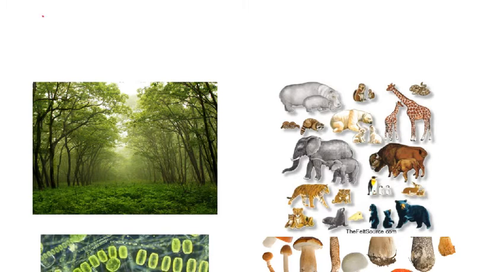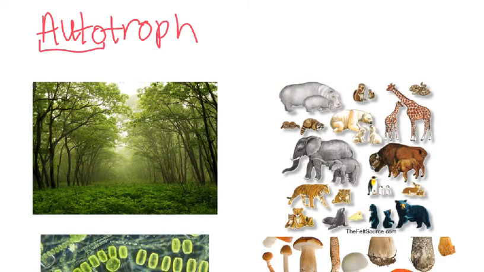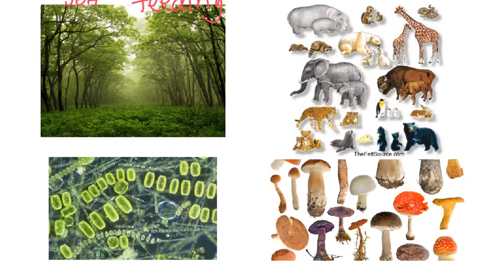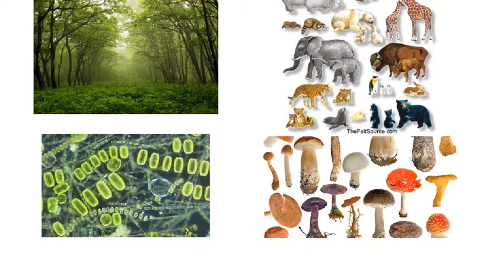And so an organism that makes its own food is called an autotroph. Auto means self, like an automobile is self-moving, and troph means feeding. So autotroph literally means self-feeding. And examples of autotrophs would be plants, because they make their own food, as well as these lovely little guys who are what we call phytoplankton.